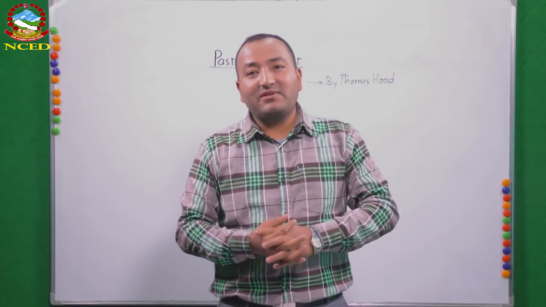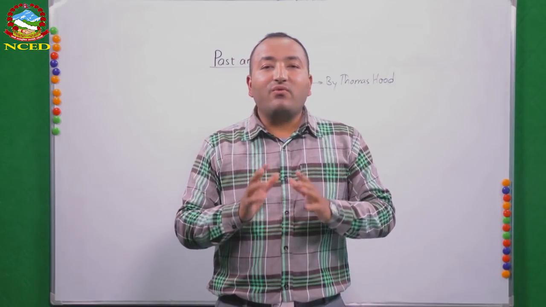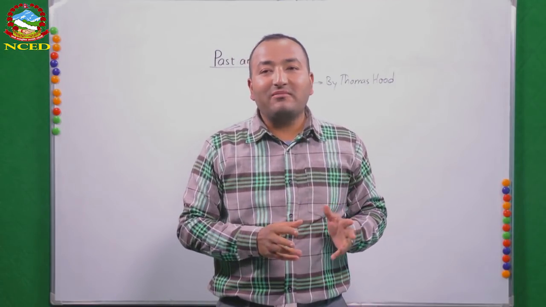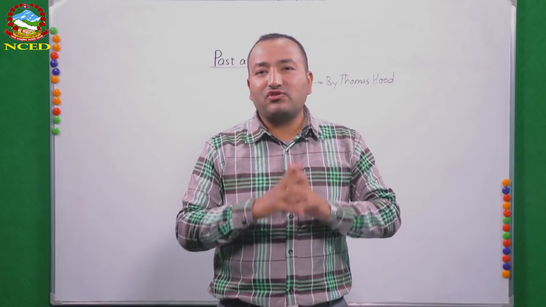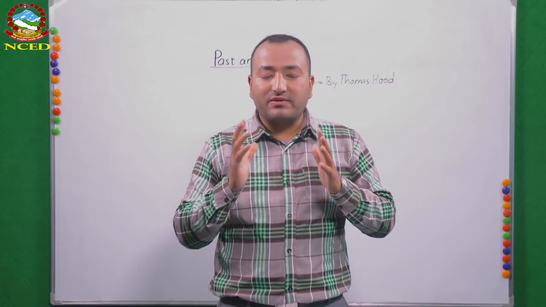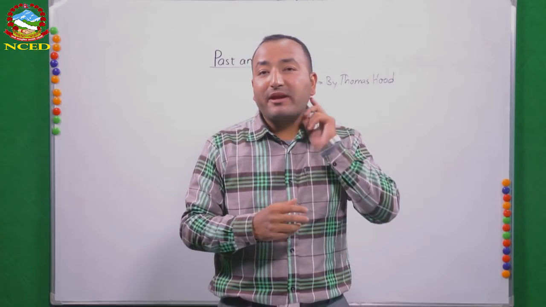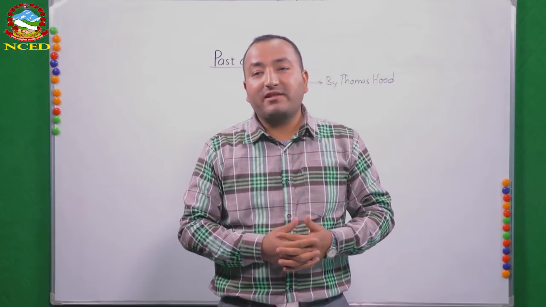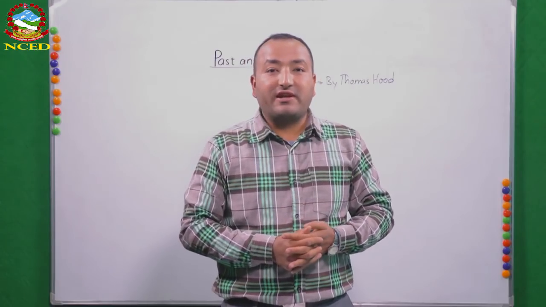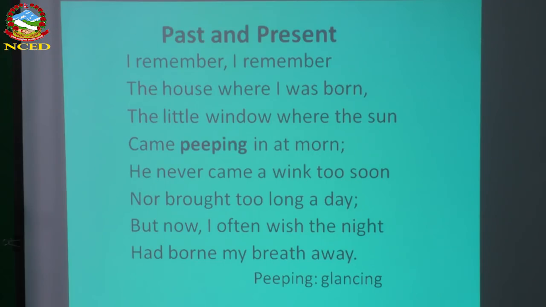We just listened to that, and now we're going to explain the poem. I think the poem is not that difficult, and please be attentive, listen to me carefully, and then we will explain the poem here, and you will understand, I guess. So please, one more time, look on the screen. The title of the poem is Past and Present. As you already know, the poem was composed by Thomas Hood.